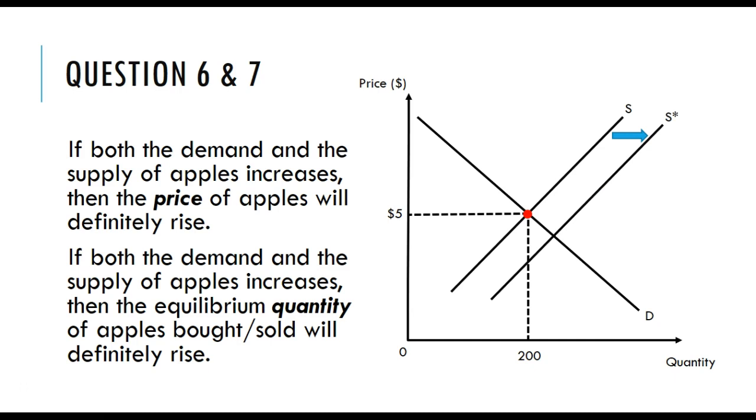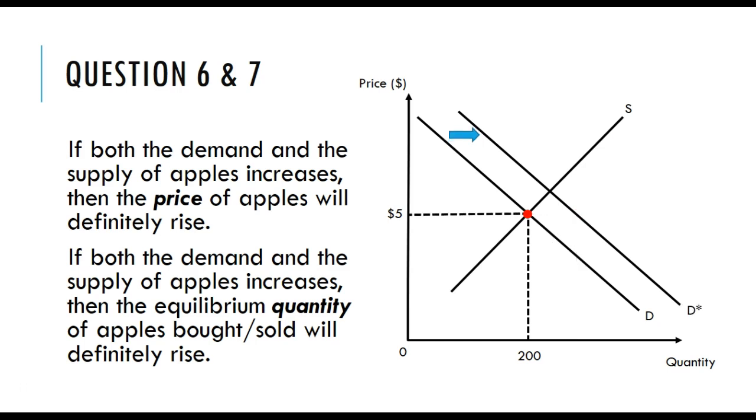Rather than having a really big increase in the quantity demanded, why not have an increase in demand that's equal to the increase in supply? What would happen then? So we're still increasing both demand and supply. The price and quantity will gravitate to the new equilibrium, which is here. Aha! So in this scenario, we've got an increase in the equilibrium quantity from 200 to 275. But what's happened to the price? Nothing. The equilibrium price has remained the same because the increase in the demand and increase in the supply curves are identical.